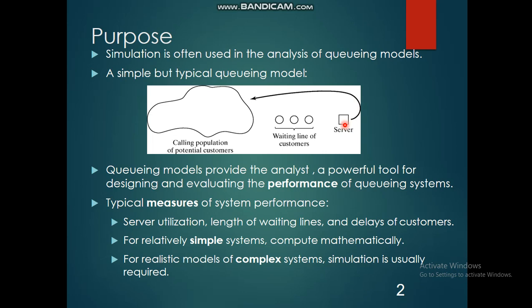The server always has to provide services to the customers in a faster manner. The customer will be waiting in the queue. If the service is important, he may wait in the queue, or else he may try to get that particular service from another server. So the server has to ensure that the customer is not waiting for a long time. He may wait for 5 minutes, 10 minutes, not more than that. He is not ready to wait. That is why we need to calculate the performance of the queuing system.